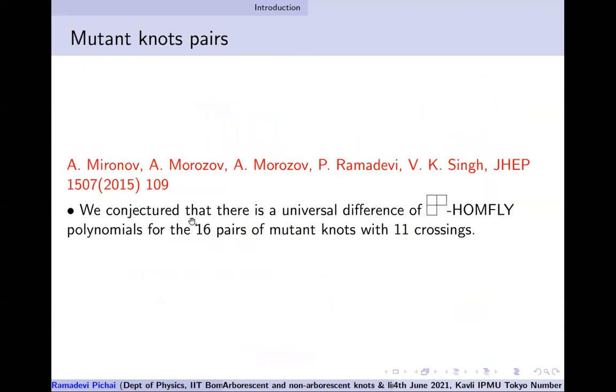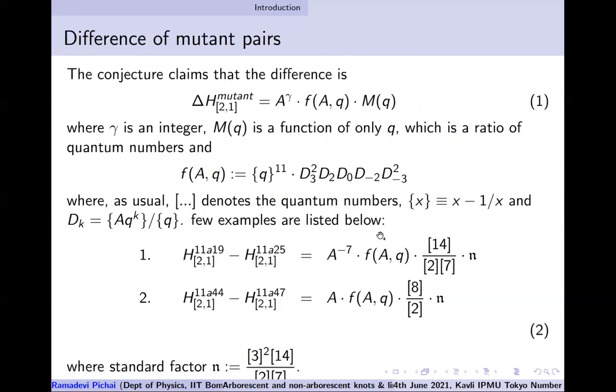Okay, so there are other eleven crossing mutants. That was to focus on Kinoshita-Conway, and there are 16 pairs of mutant knots at eleven crossings. Up to 10 crossings, there are no mutant knots. That's one other thing, that we don't face a mutant there. So once we get into 11 crossings, we start seeing mutant pairs. And there are some nice features we see when we take the difference between the colored HOMFLY of the mutant pairs.